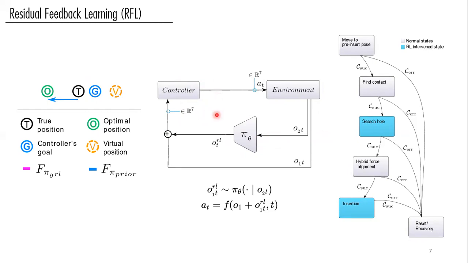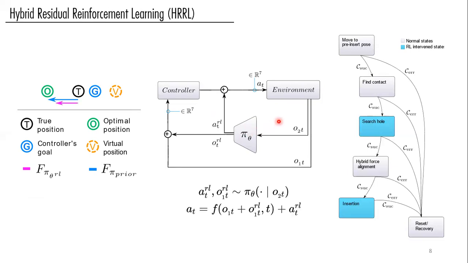This may either be too difficult or not possible at all to learn with this policy. So, no surprise, one can in such a case suggest combining both algorithms, which we call hybrid residual reinforcement learning, to basically use the best of both worlds.